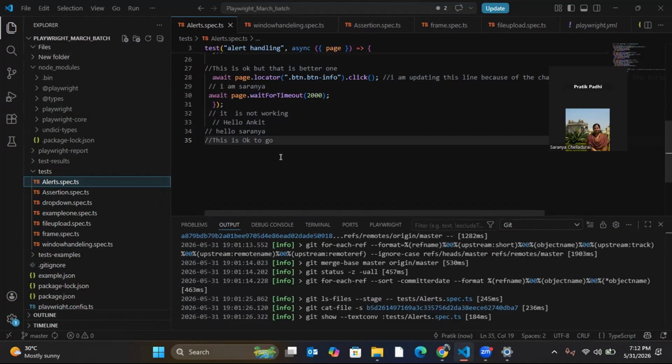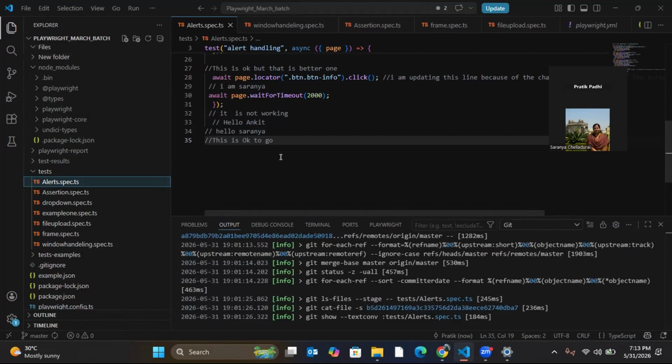So let's say I have used that in the code 100 times, so I have to change it 100 times. But if I'm reading from a certain file, I can just change it from a single area and it will reflect in all the code. Yes or no? If I make changes, I'll make them in the single file and they will be reflected in all the code. So if I'm reading from the file, that's why I need to read data from external files.